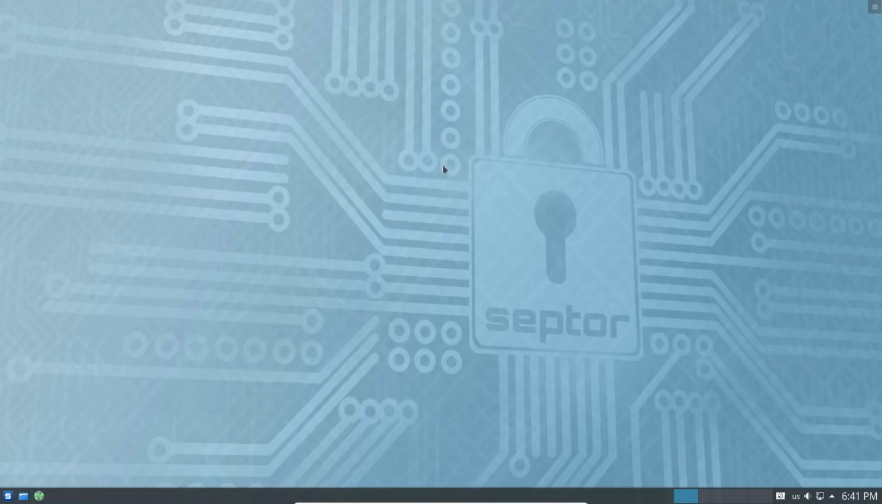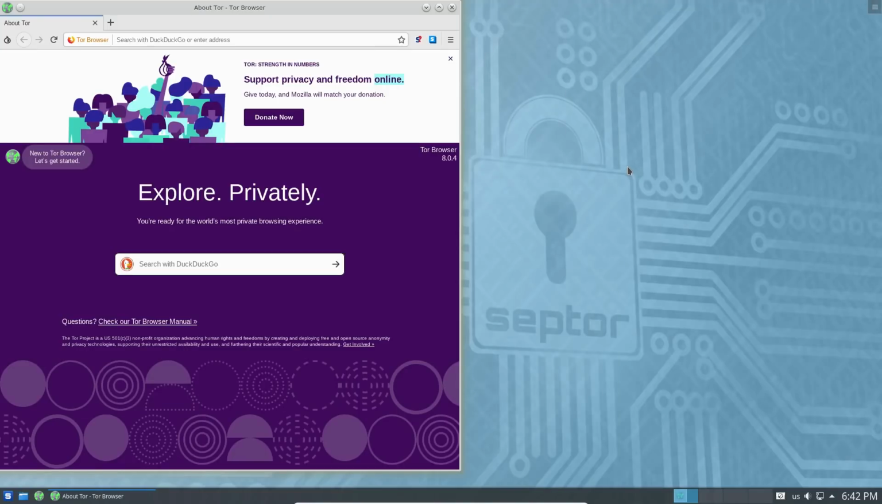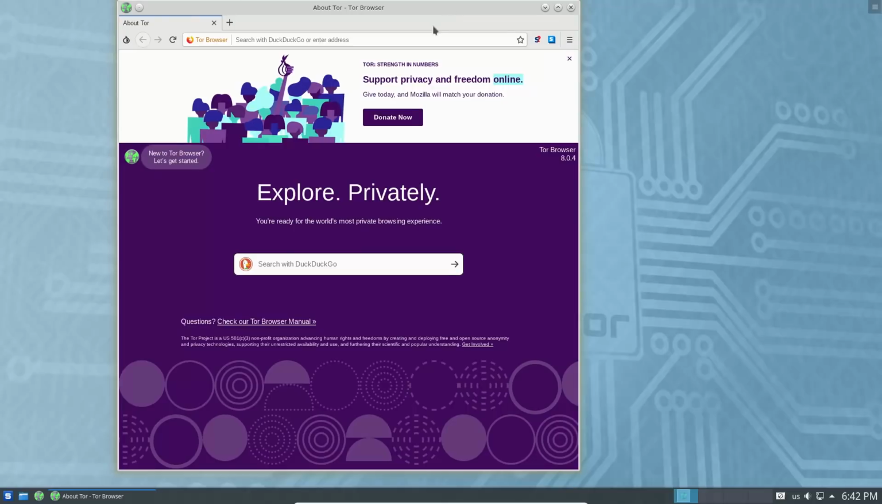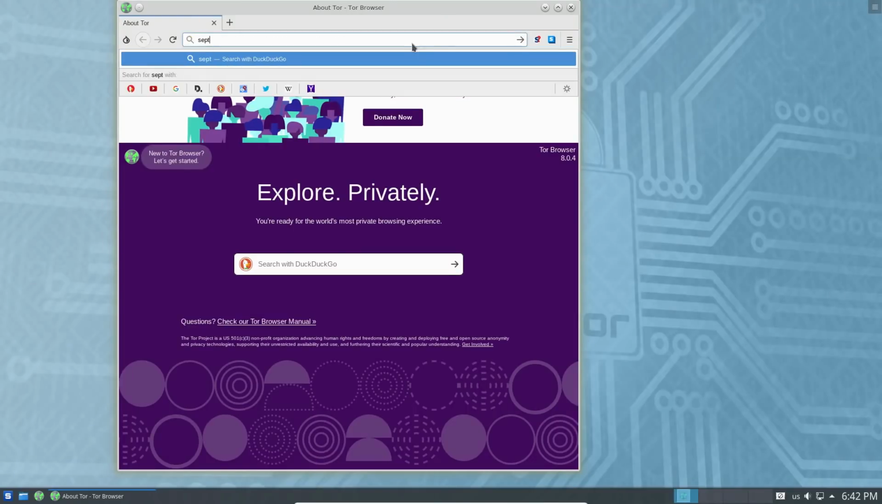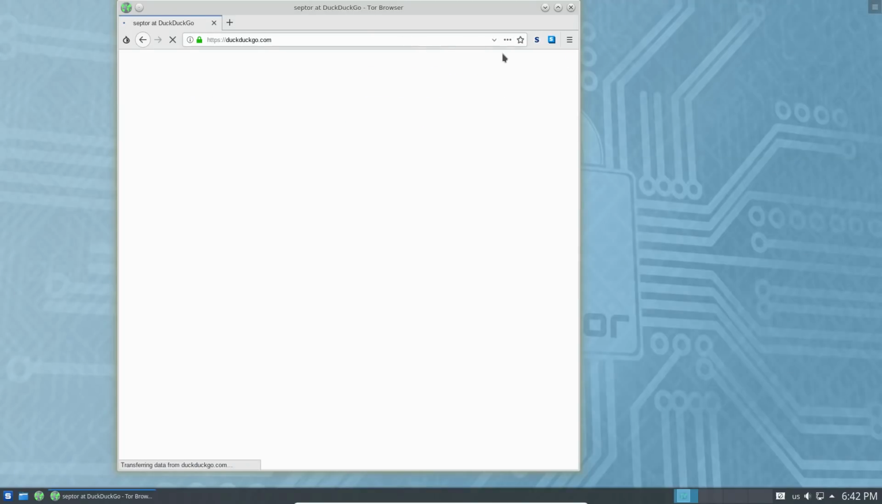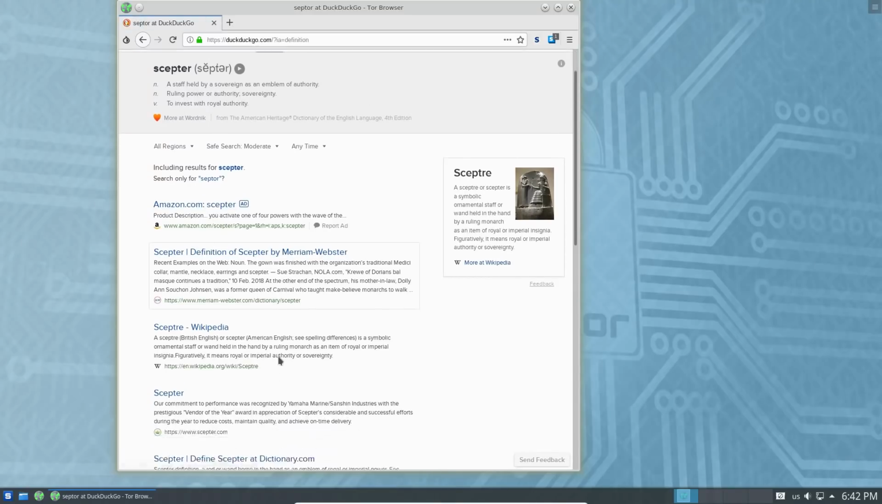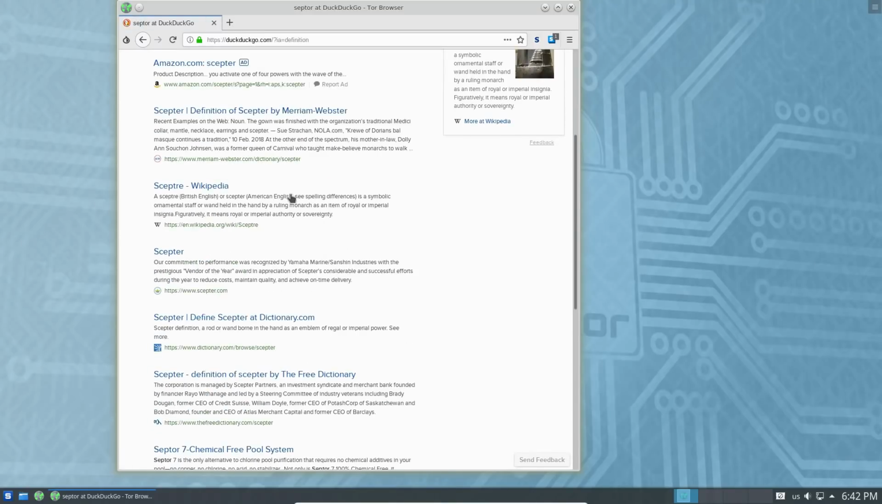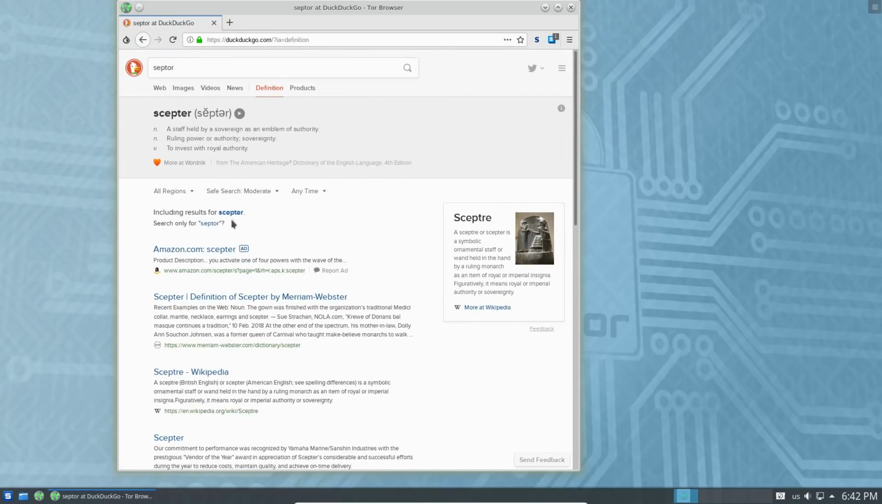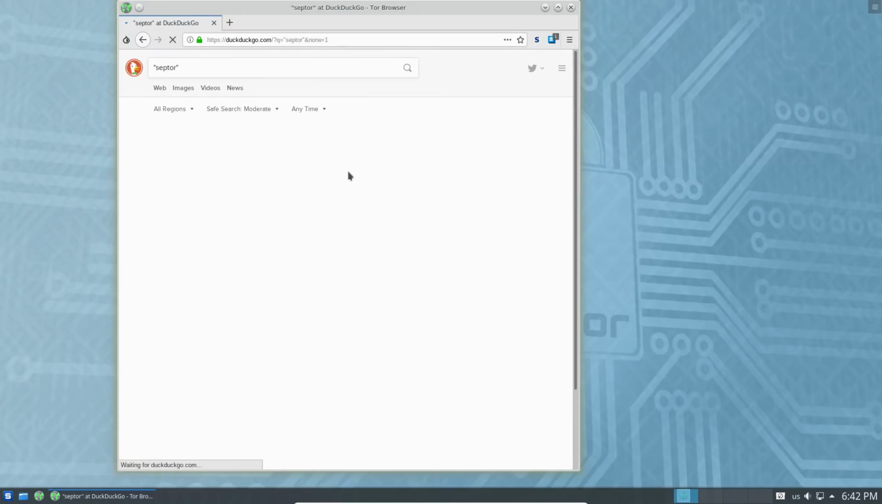Now, is this, as they claim, a security focused distro for browsing the internet anonymously? No, this is simply Debian testing running Plasma with the Tor Browser bundle. And I don't recommend the Tor Browser bundle unless you have no other real options. So as far as I'm concerned, I'm not quite sure that this one's necessarily worth the time of day right now. No, not Septor. No, my lordy. No, search only for Septor.